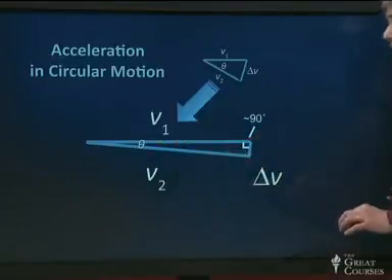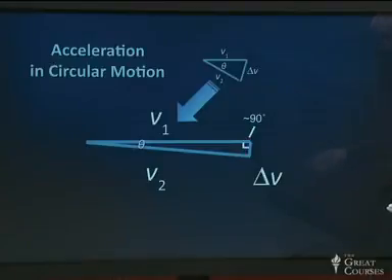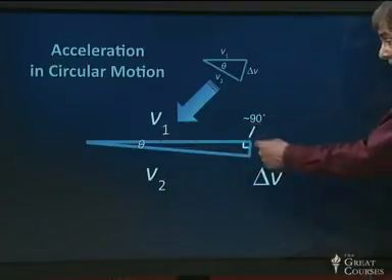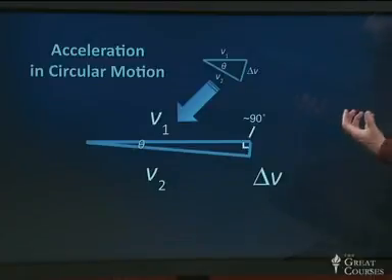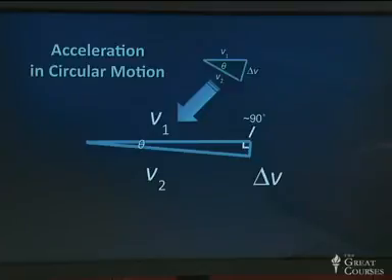I want to point out something else that happens as this angle becomes very small. As that angle becomes tiny, remember, the angles of a triangle add up to 180 degrees. As that gets almost to zero, these two angles, which are equal because it's an isosceles triangle, both go nearer and nearer to 90 degrees. And that means delta v becomes essentially at right angles to v itself. And in fact, that's what happens anytime you have a change in direction but no change in speed. In that case, the change in velocity and therefore the acceleration is at right angles to the motion itself. And that's what we're seeing happens here. So the acceleration in circular motion ends up being at right angles to the motion itself.